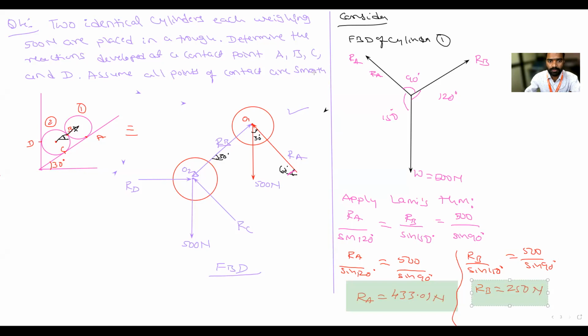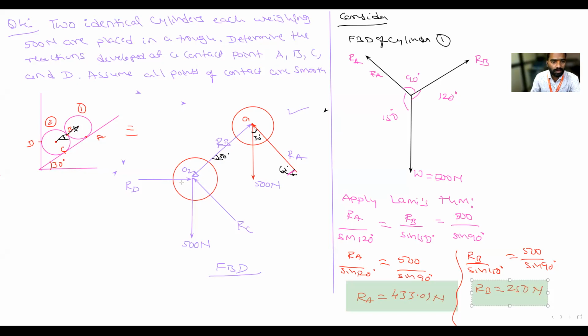Now, after calculating RA and RB, see in the figure. Here RA you got and RB you got. Now consider the free body diagram of the second cylinder. On it there are 4 forces, so you cannot apply Lami's theorem. You have to apply the resolution of forces.